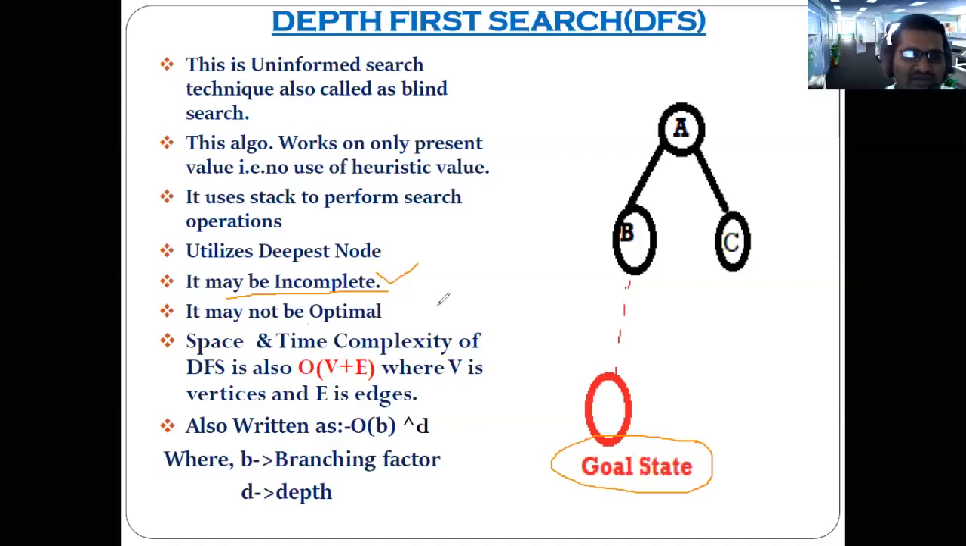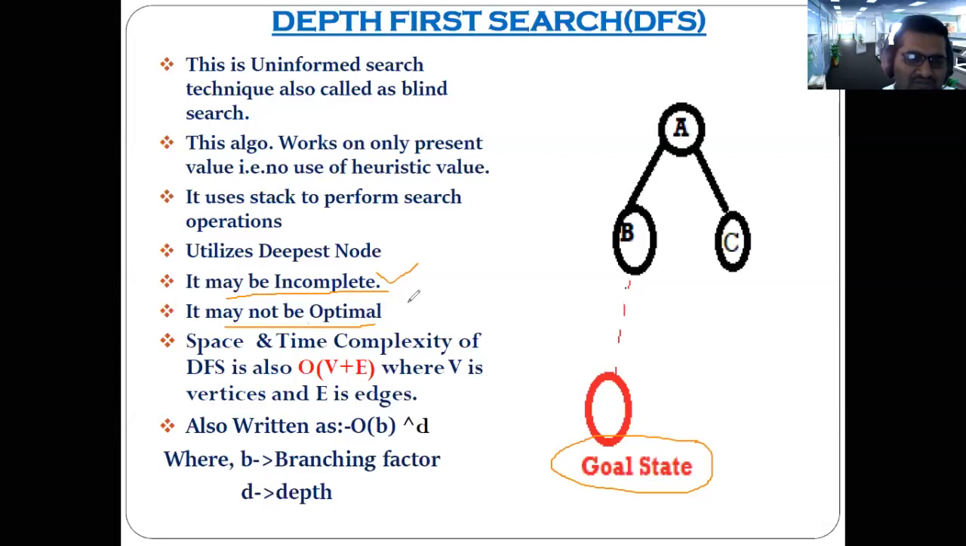It may be incomplete in the sense that for some input you might not be able to reach the goal state. Then it may not be optimal. What does it mean? It might give you the solution, but it might not give you the best solution. That is the meaning of it may not be optimal. Correct? Okay.